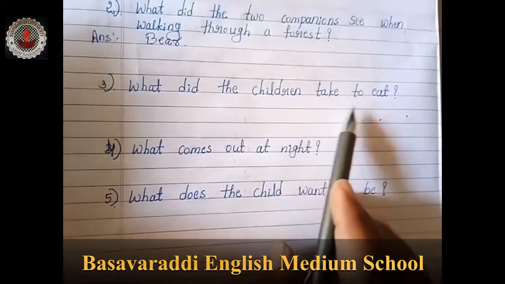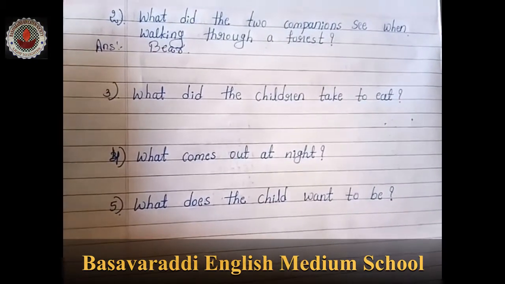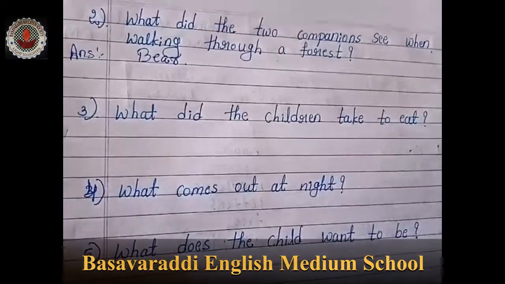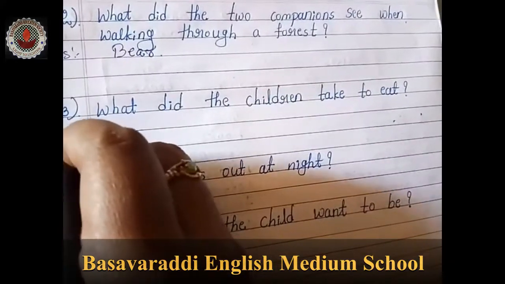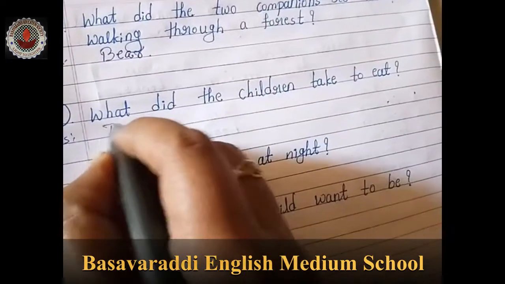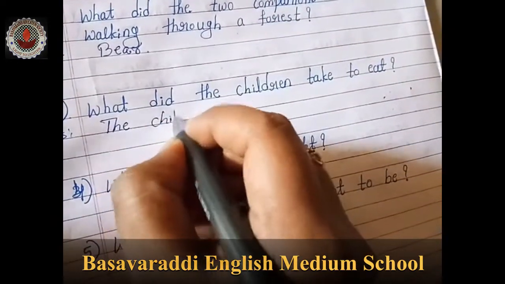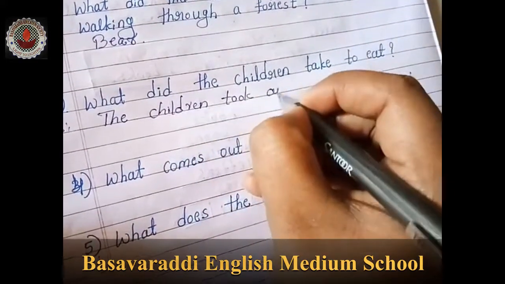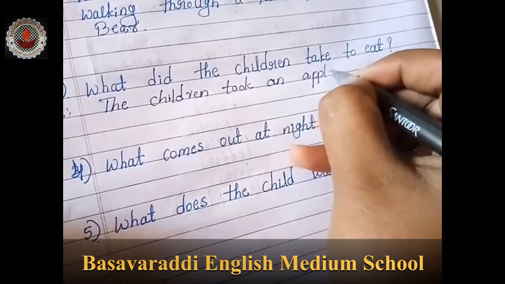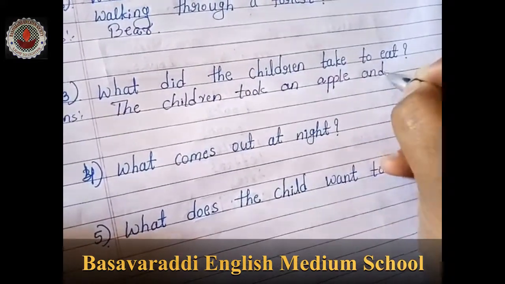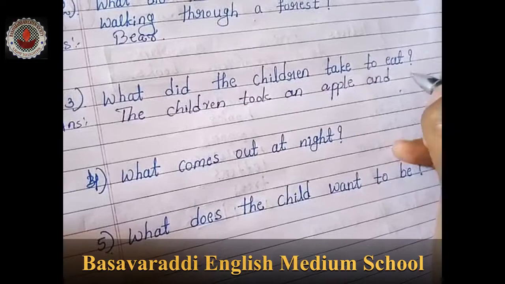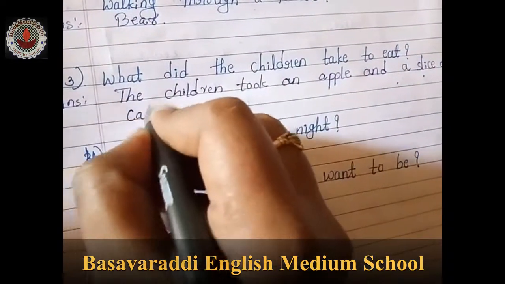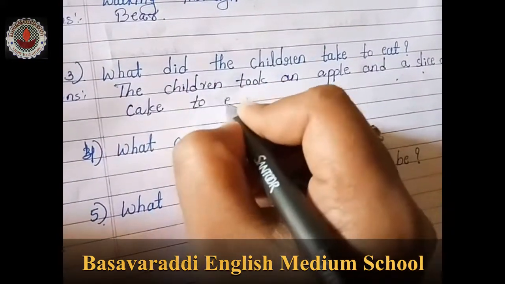What did the children take to eat? So what did the children take to eat, children? The children took an apple, and a slice of cake. A slice of cake to eat.